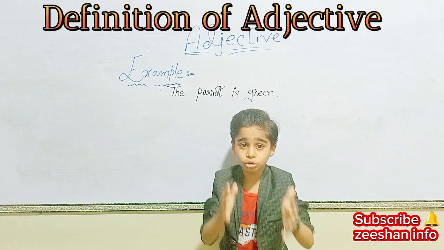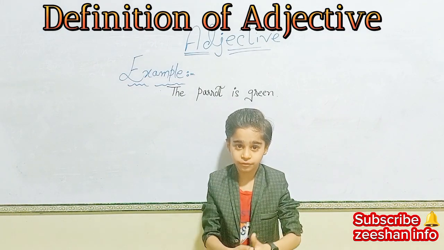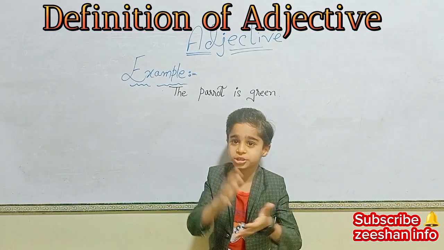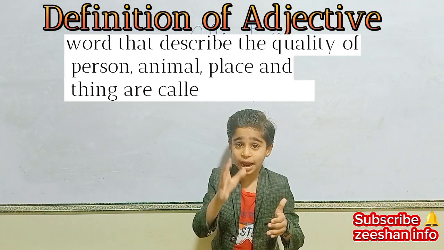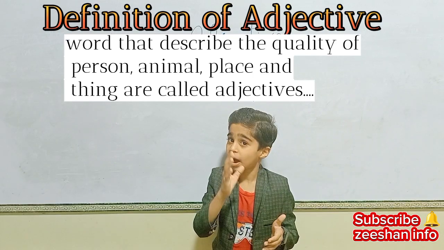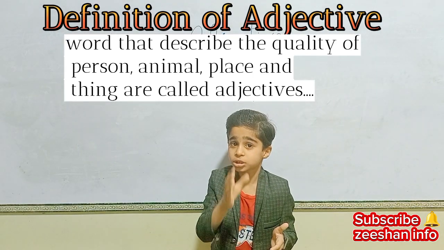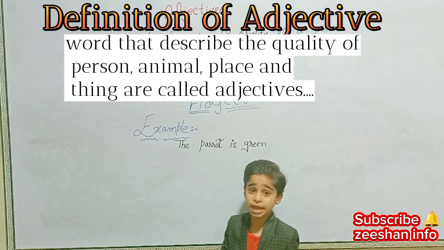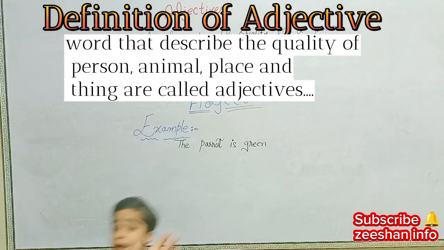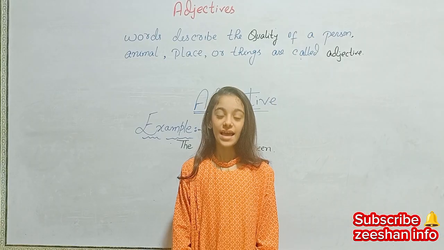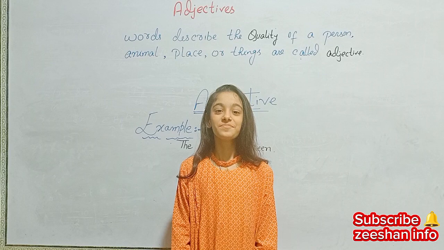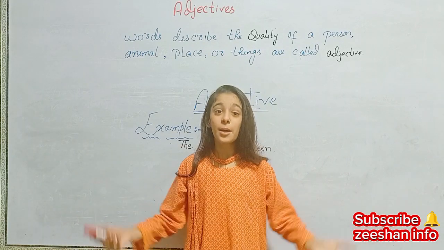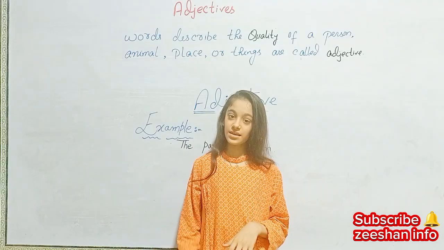Today I will tell you the concept of adjective. Concept and definition: words that describe the qualities of a person, animal, place or thing are called adjectives. Furthermore, adjectives describe the quality of a person, animal, place, thing.